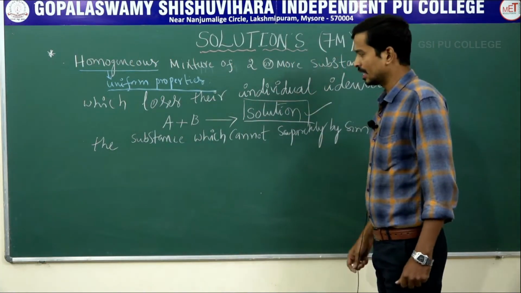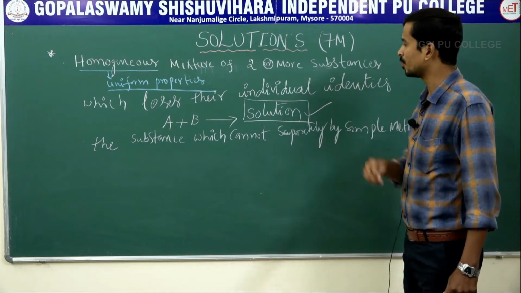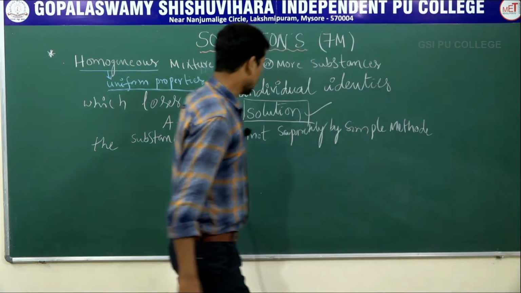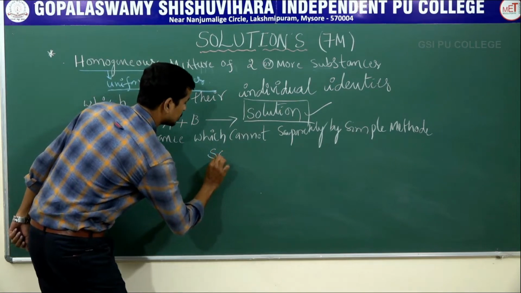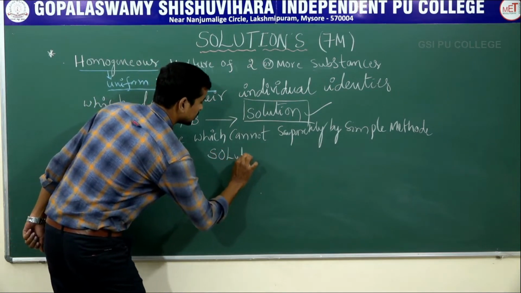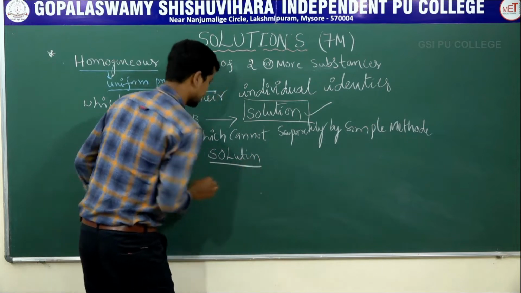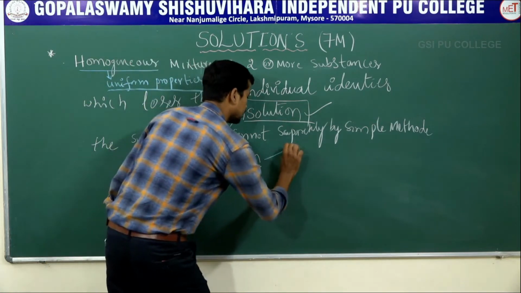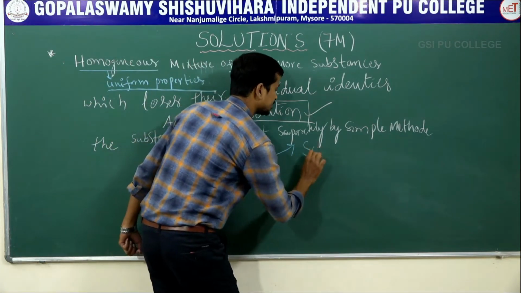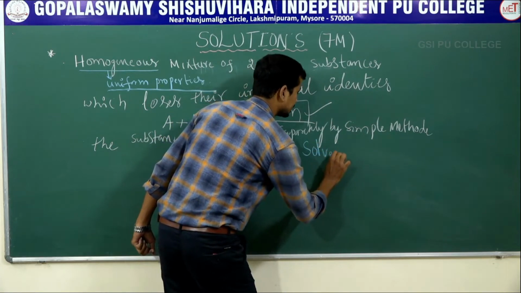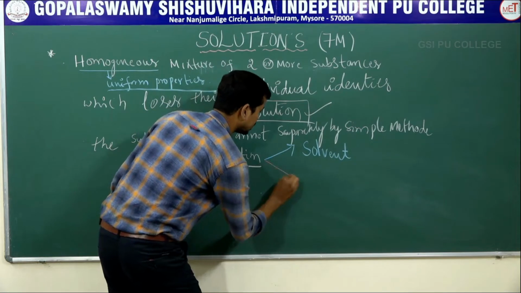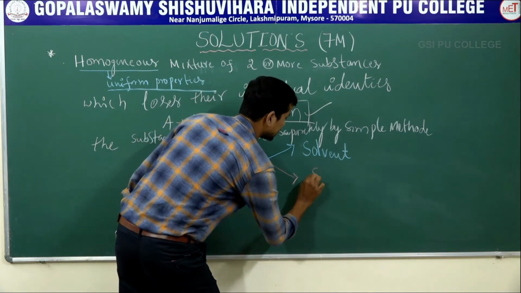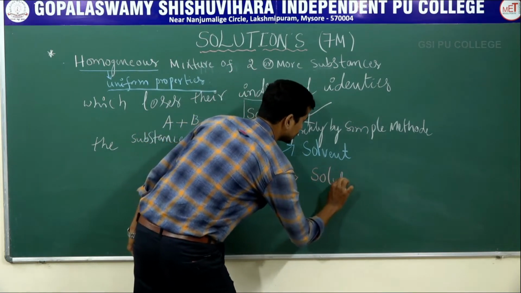Next, the two terms in solution. The first one is solvent, and the other term in solution is solute.